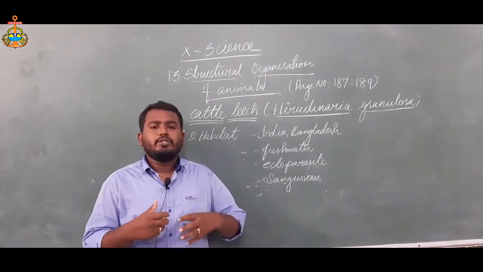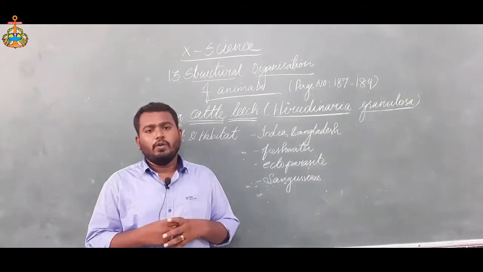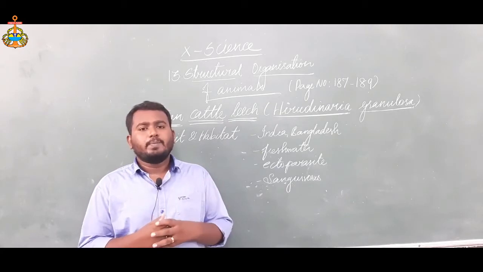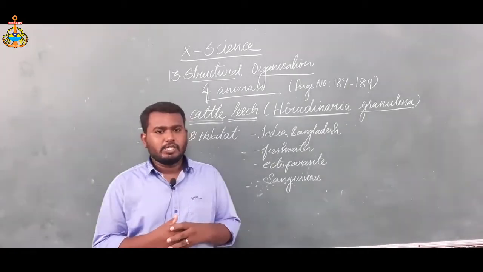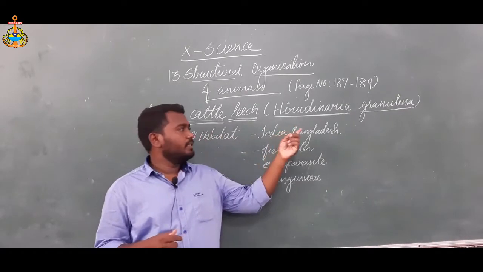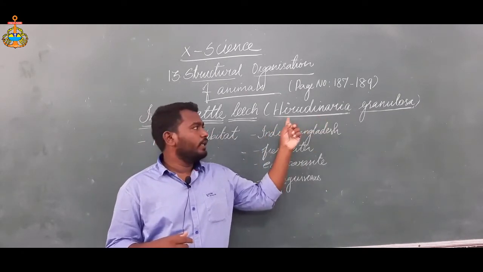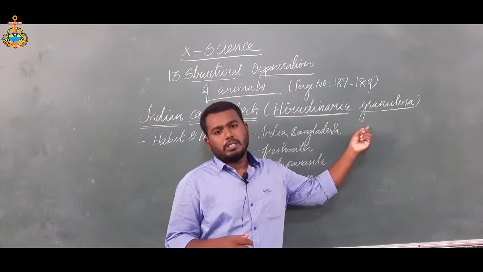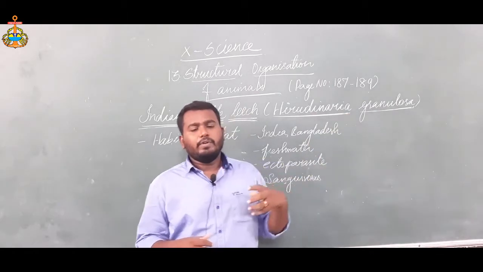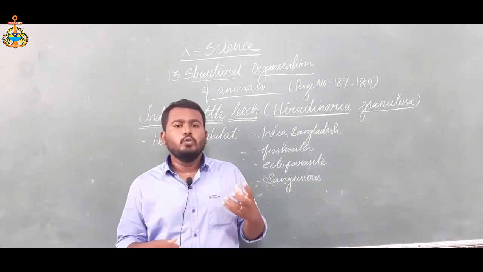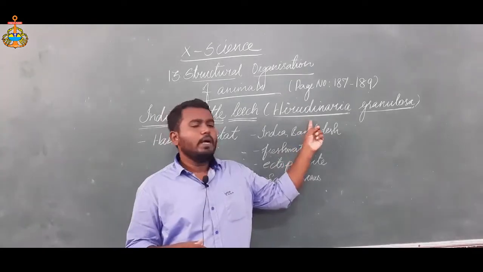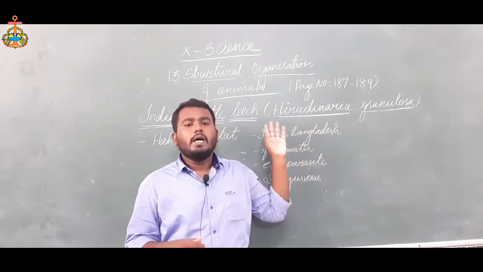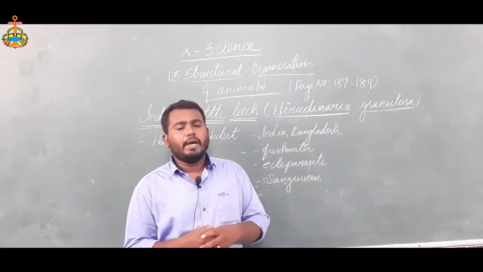Now we are going to study 2 case studies, one of an invertebrate and one of a vertebrate. In today's class, I want to explain the Indian cattle leech. Its scientific name is Hirudinaria granulosa, also called the zoological name. When we write the zoological name, we have to use 2 names: one is the genus name, another is the species name. The genus and species names are underlined, which is a basic rule for writing the binomial name.